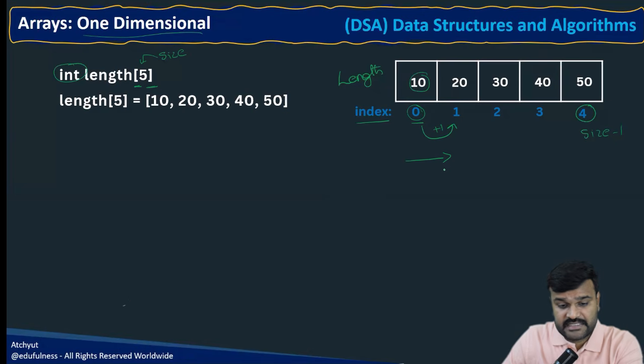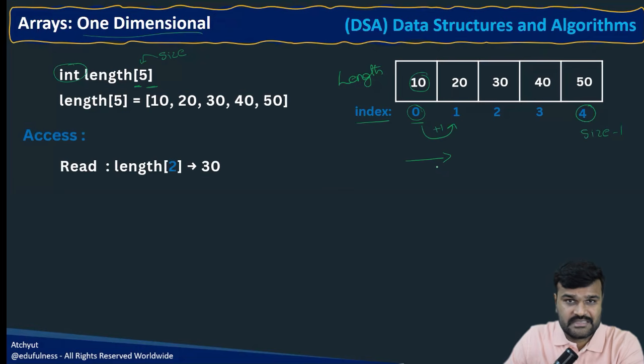Now let us try to understand the very important thing: how you will access it. Access is really very simple. How will you perform a read operation? You should use the length variable. Then you should mention the index, which position value you want. If you mention the index number inside the square brackets, that will return 30. You can observe that here it is 2. So that 2 is going to return the value inside. So reading is very simple.